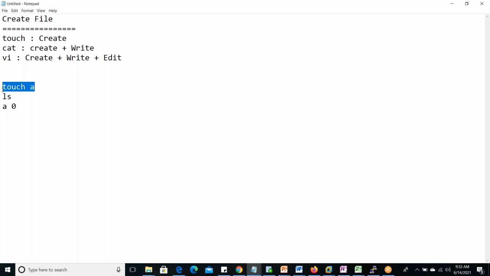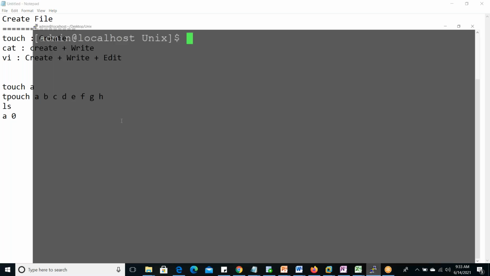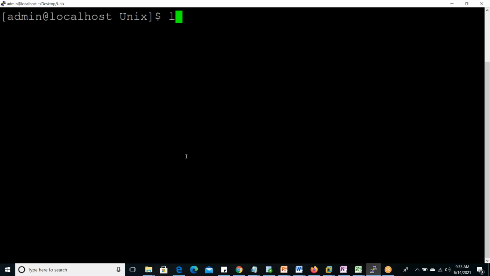Okay, so here how many files did it create? Only one file. Now if we want to create multiple files, then touch A, B, C, D, E, F, G, H, like that we can. So at a time 1, 2, 3, 4, 5, 6, 7, 8 files it can create.